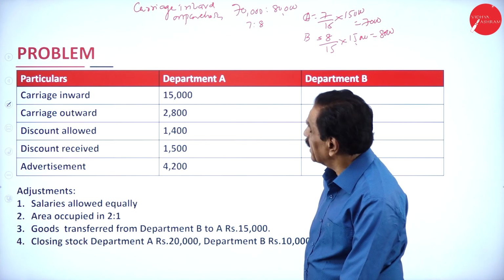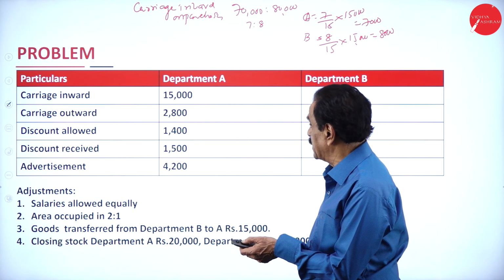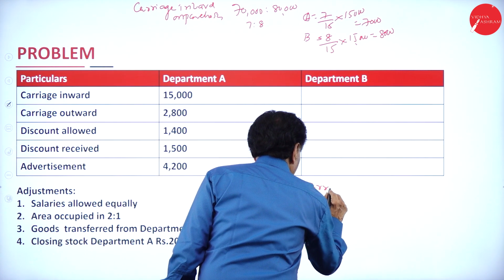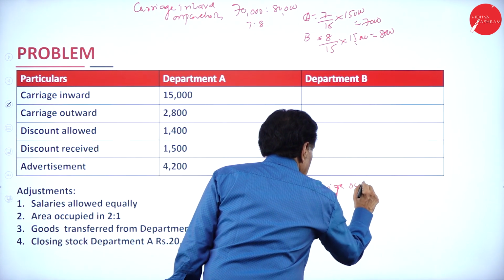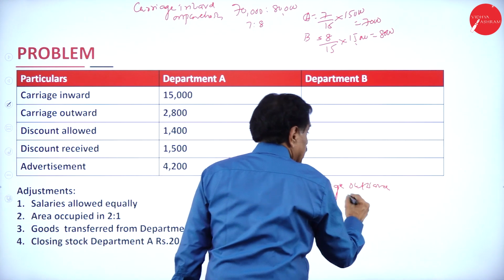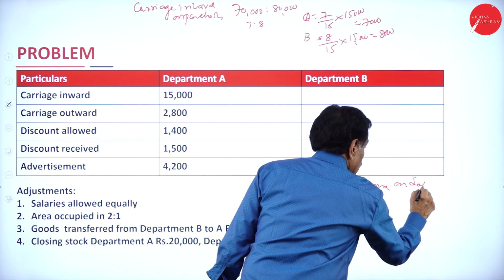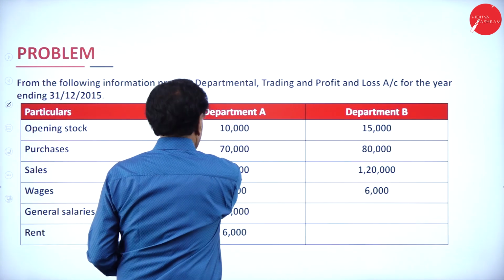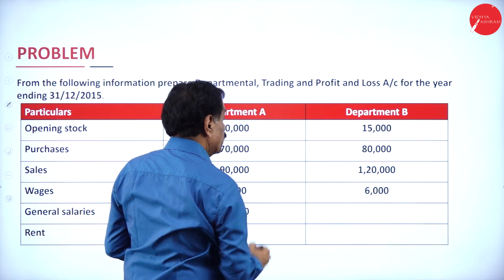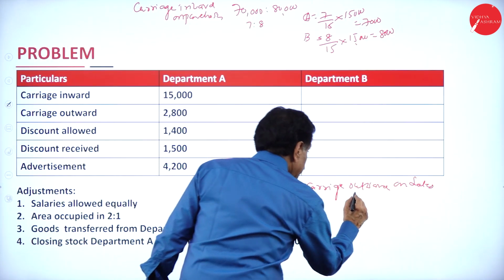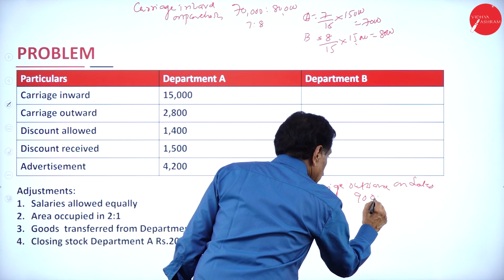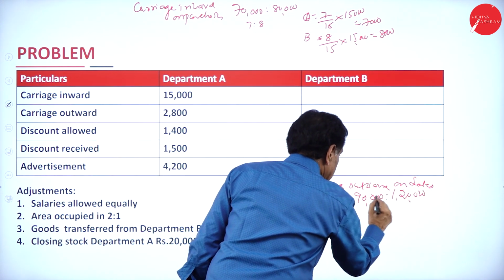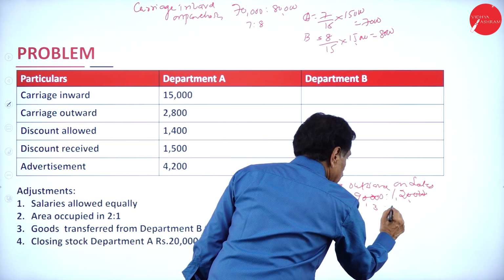Carriage outward is there. That depends upon the sales. Carriage outward on sales. What's your sales figure? 90,000 to 1,20,000. Cancel the 0. 3 3s are 9, 3 4s are 12.